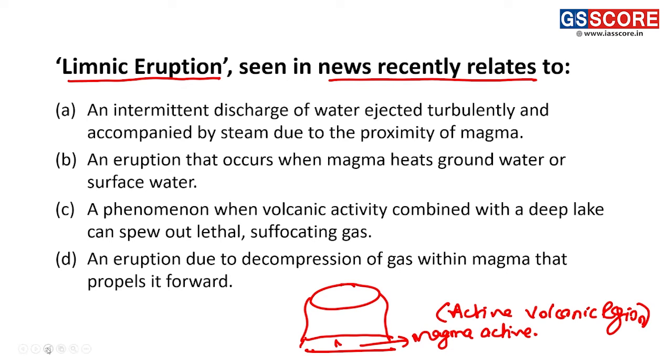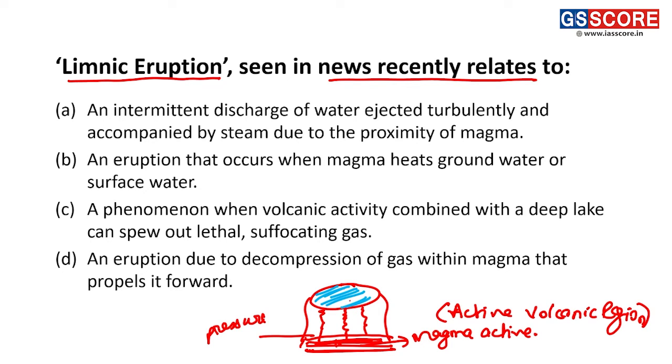Here we can see the presence of a lake. What happens in this region? When this magma becomes active or the pressure here increases, the smoke, dust particles and magma try to rise up through the vents or fissures provided under the magma.